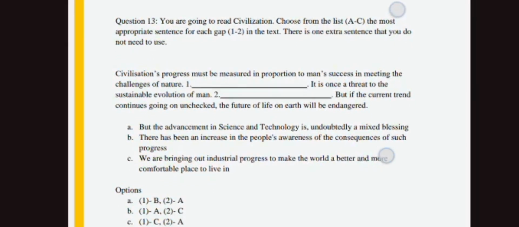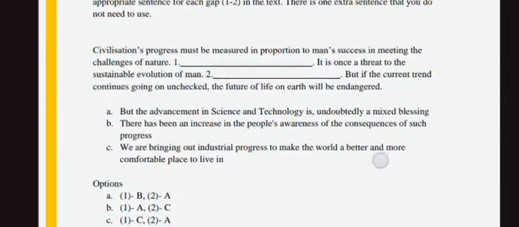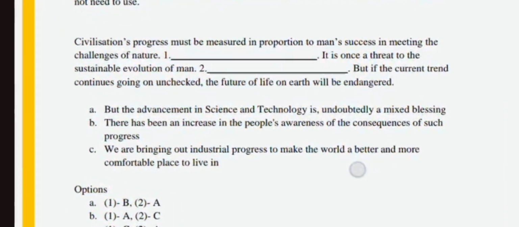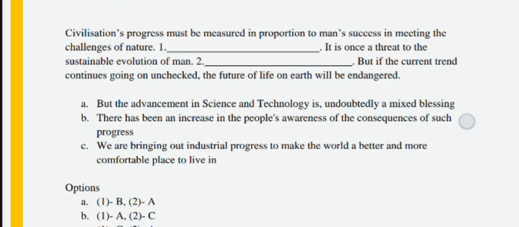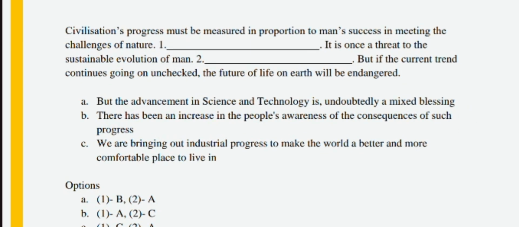And in the next question we will discuss this kind of question again. Next is the 13th question. "Civilization process must be measured in proportion to man's success in meeting the challenge of nature." Then let me answer the question with the options.